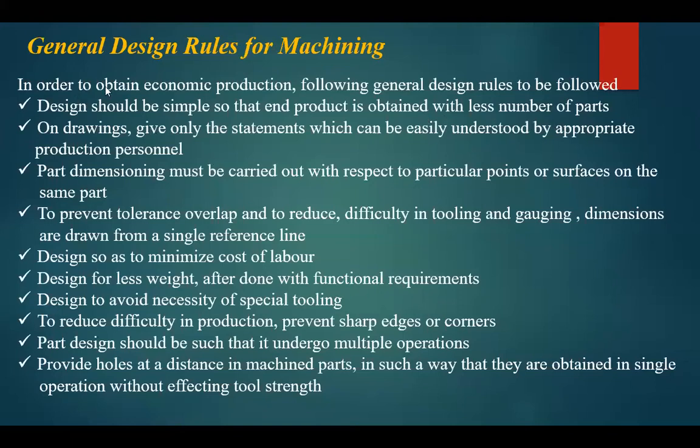The next one: on drawings, give only the statements which can be easily understood by appropriate production personnel. In the last class I already told you, don't give full sentences or paragraphs in a drawing. Just mention what is to be drawn, what is to be followed, how many items are to be prepared, and which one should have which surface roughness, roundness or angularity. The statements must be given in the form of symbols, not written as sentence after sentence.